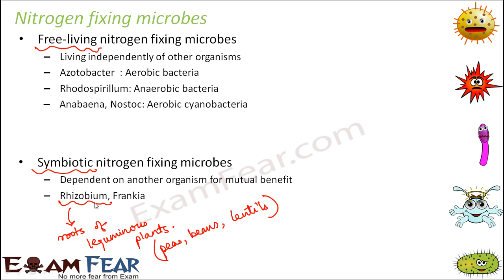If these bacteria, if rhizobium is present in the roots of such plants, then it is present in a symbiotic relationship where it derives its food from the roots of the leguminous plants, and at the same time it benefits the roots of the leguminous plants by providing nitrogen. That means it takes benefit from the roots of the plants, and it also gives benefit to the roots of the plants. So rhizobium is an example of a symbiotic nitrogen fixing microbe.